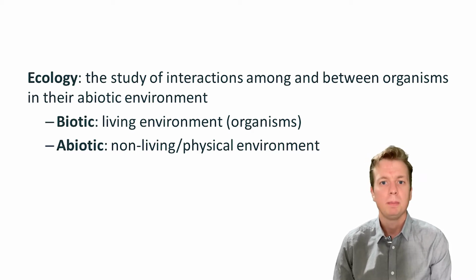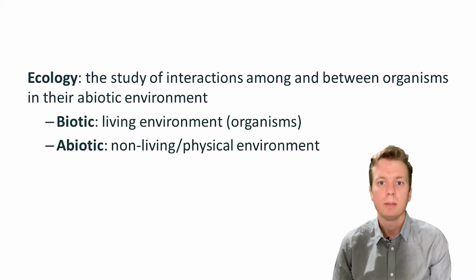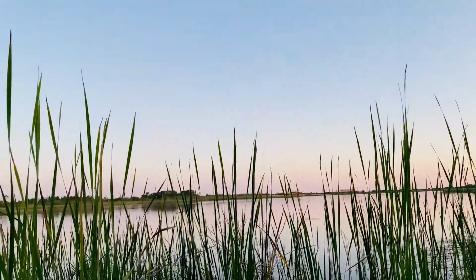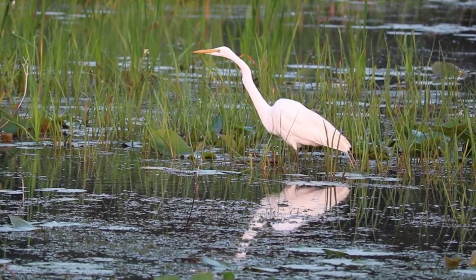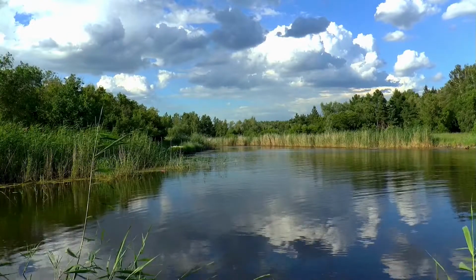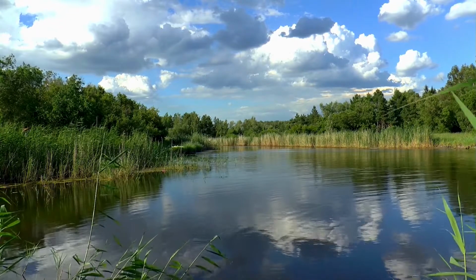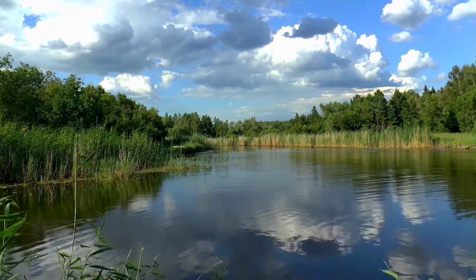Ecological interactions can happen between the living or biotic components of the environment. We call these organisms. Ecological interactions can also happen between organisms and the non-living physical environment, or the abiotic components of the environment. For example, a salt marsh ecosystem includes organisms like blue crabs, mussels, grass, and seabirds. The salt marsh ecosystem also includes abiotic factors like sunlight, precipitation, atmospheric gases, water and salinity, among many others. All of these biotic and abiotic components interact with each other in some way in this ecosystem.